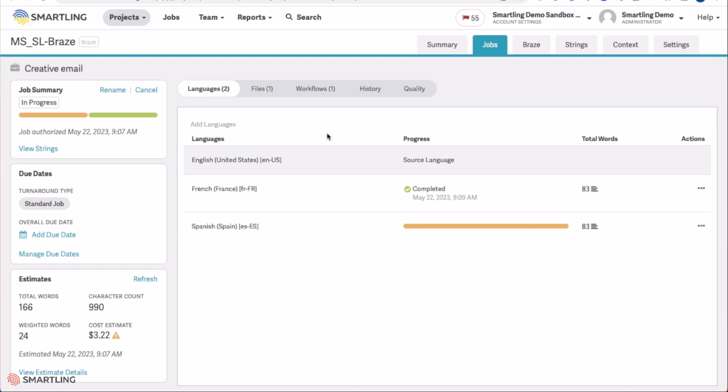As the content flows through, as each language completes, that content is automatically sent back to Braze, creating the relevant localized assets directly within Braze. No need for the Braze user to export or import that content back into Braze. It is automatically done through the Smartling connector as those languages complete.